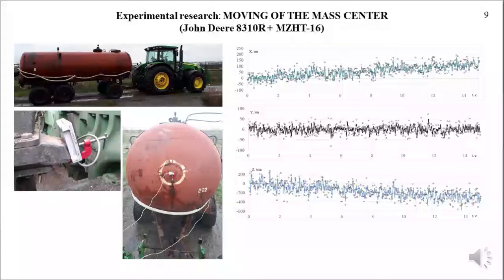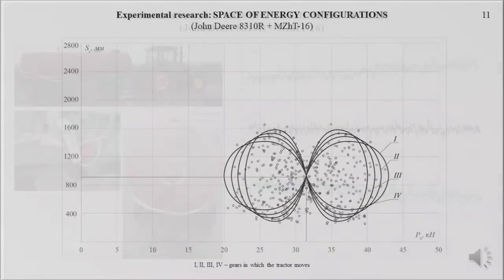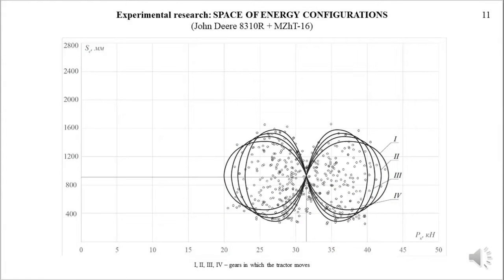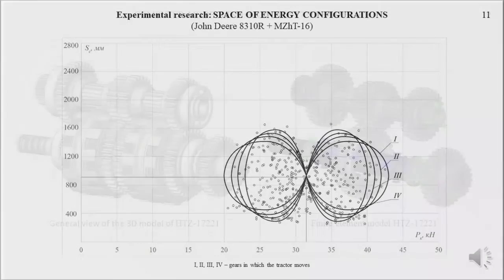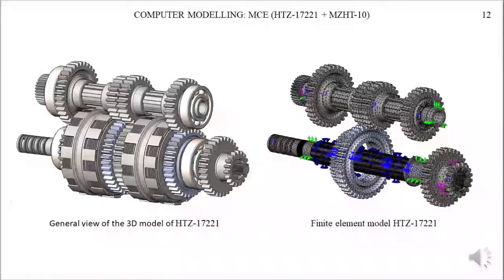When changing the movement mode of the unit, a change in its dynamic characteristics is observed, a change in the system of forces acting on the unit, instability of the values of the acceleration of the center of mass of the system, etc. Such changes contribute to an increase in the scatter of incoming and outgoing parameters, directly increases the amount of work spent on the self-movement of the transport and technological unit, and, as a result, increases the size of the curve, which approximates the space of energy configurations. In turn, reducing the mass of the unit helps to reduce its fluctuations in space. Therefore, the approximation curve during unloading of the transport technological machine will take the form presented in slide 8.